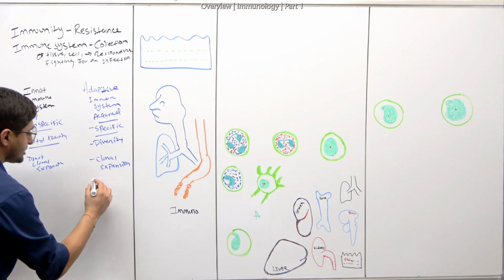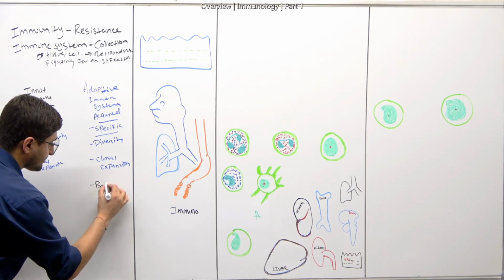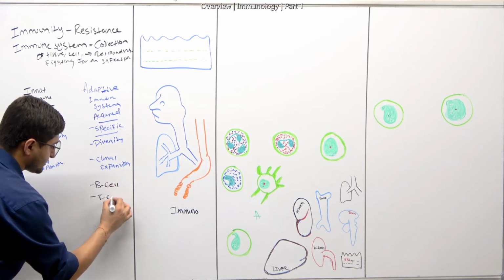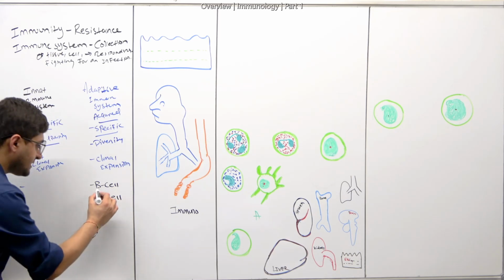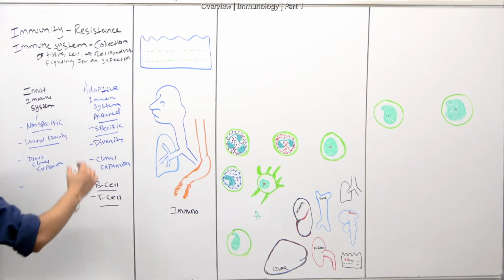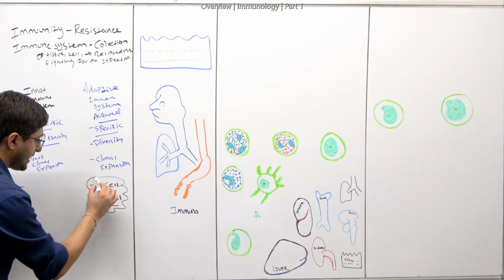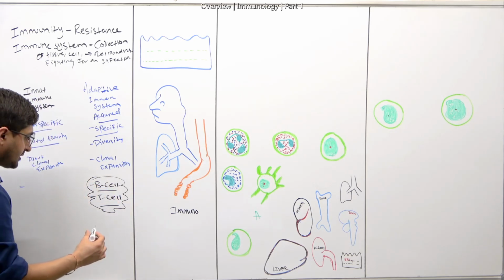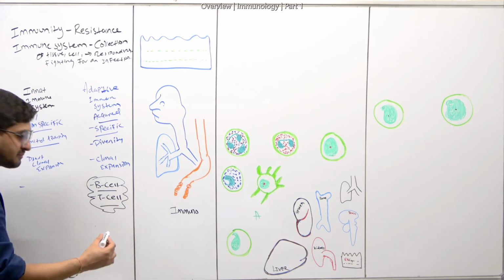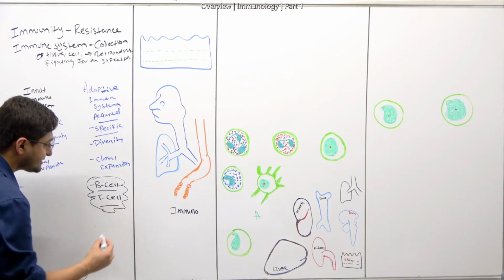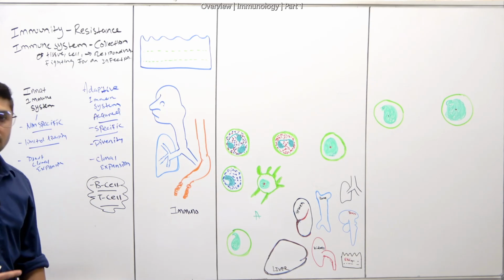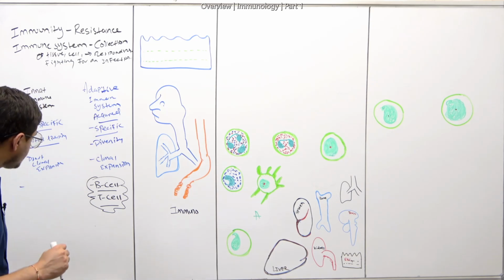Those lymphocytes are, let's write down here, B cells and T cells, all right? Very, very important cells. The B cells are the ones that are going to make plasma cells, which make antibodies. And the T cells are the cytotoxic cells or the T helper cells. We'll talk about those too, right?